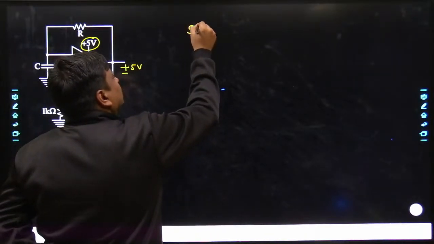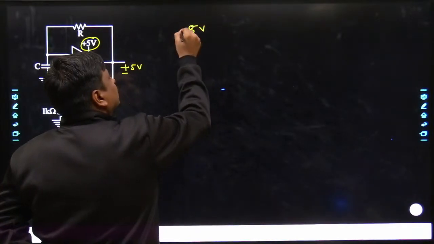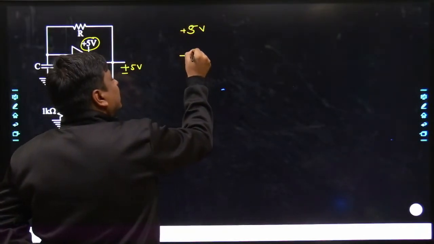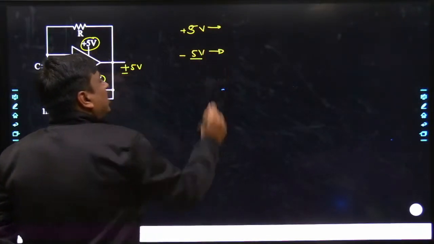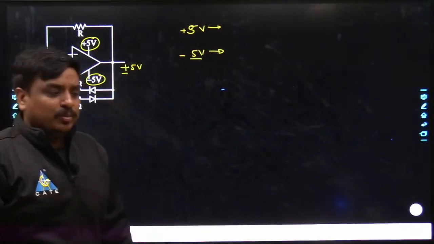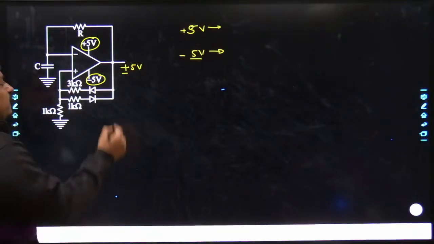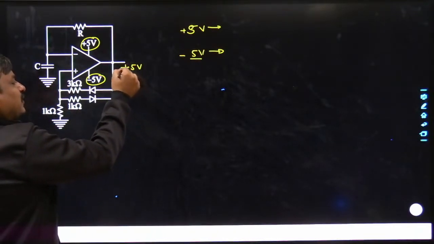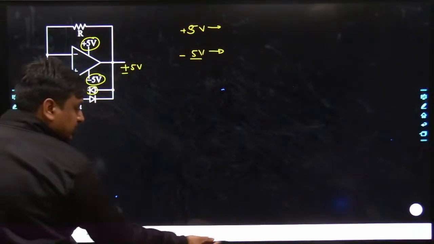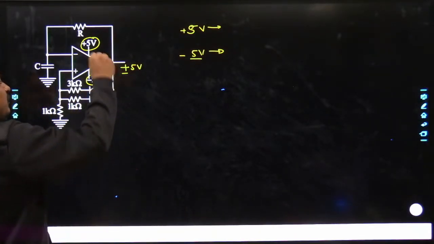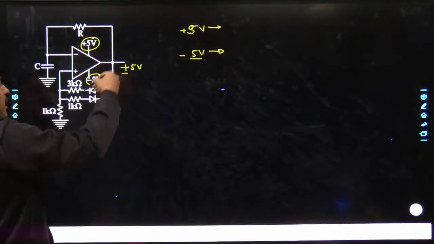If the output is plus Vsat, and if the output is minus Vsat, what are the different consequences this circuit would be facing? If V output is plus 5 volt, you can see very well this diode would be on, because there is a flow of current from anode to cathode.